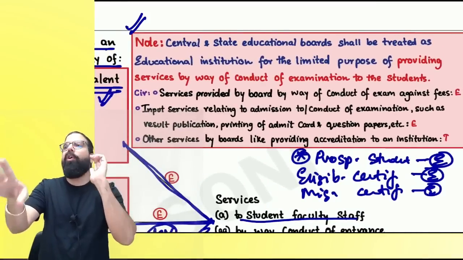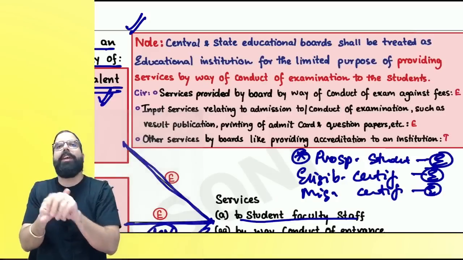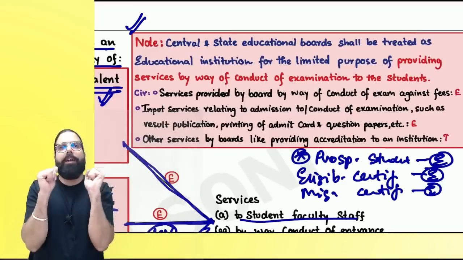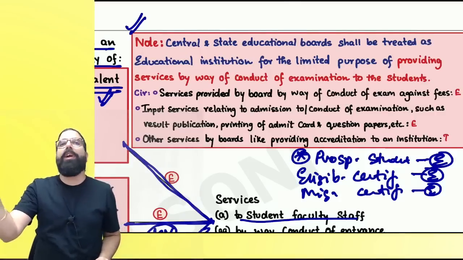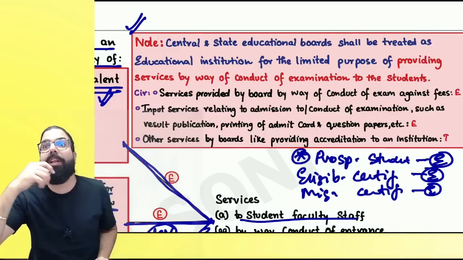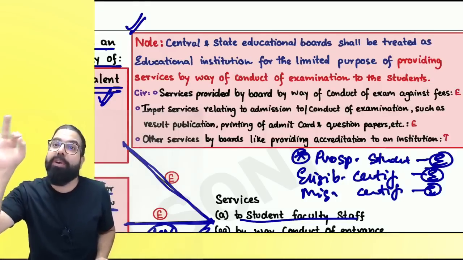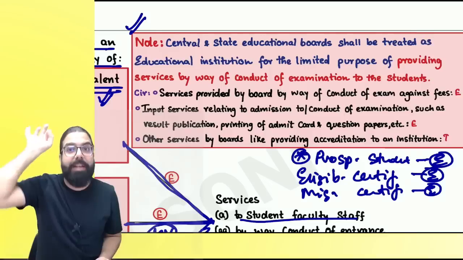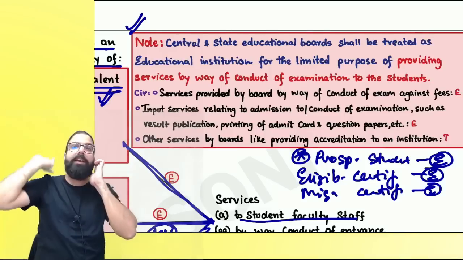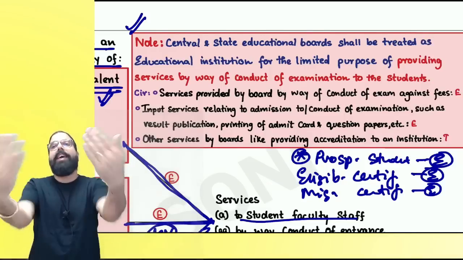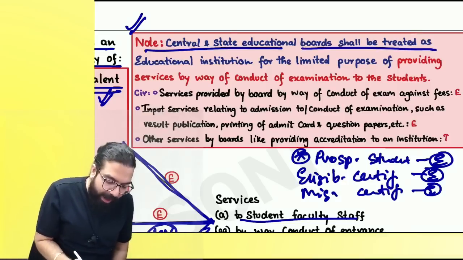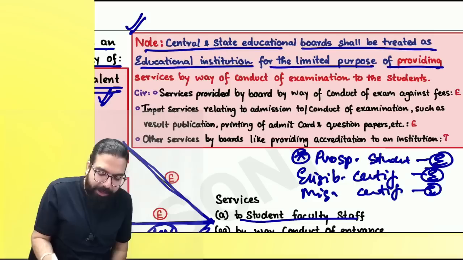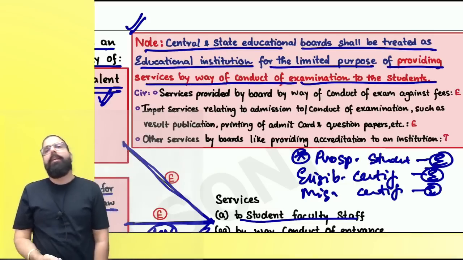State boards and central boards are not themselves listed as educational institutions. But they conduct examinations, the 10th and 12th examinations. Only for the limited purpose of conducting examinations are they considered educational institutions, and their services will always be exempted. Central and state boards shall be treated as educational institutions for the limited purpose of providing services by way of conduct of examination to the student.